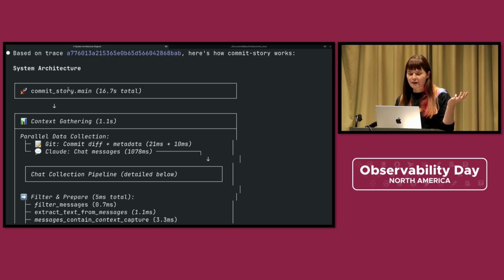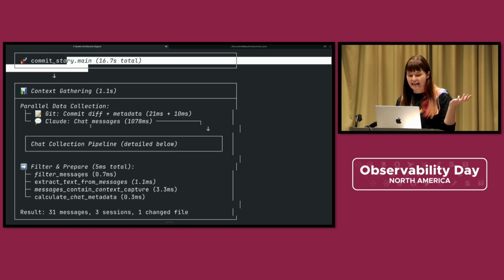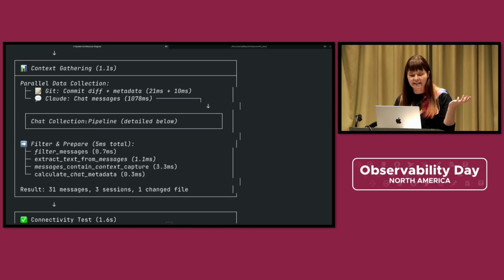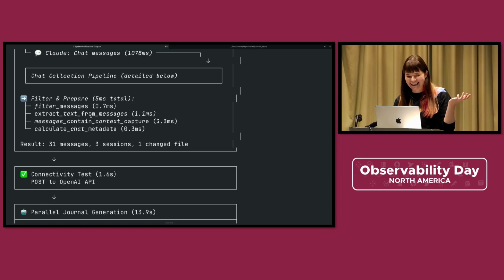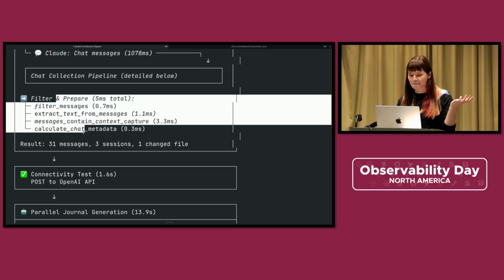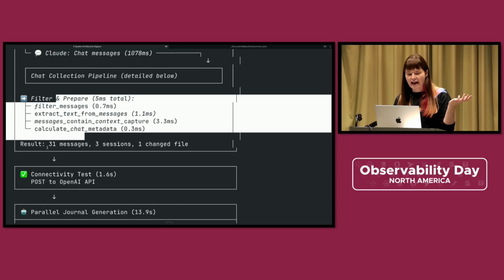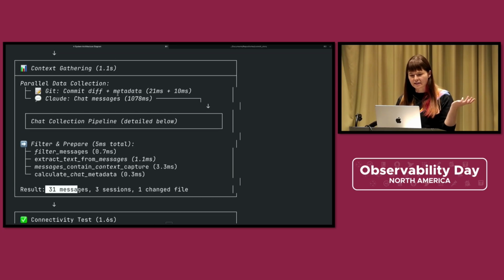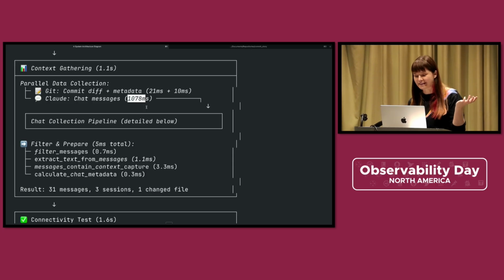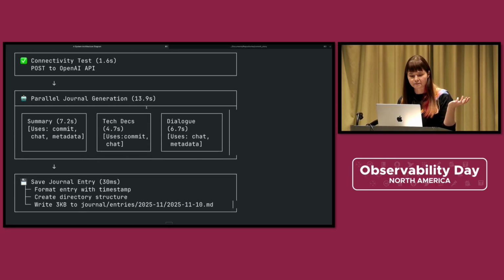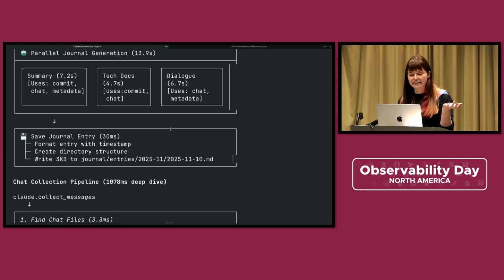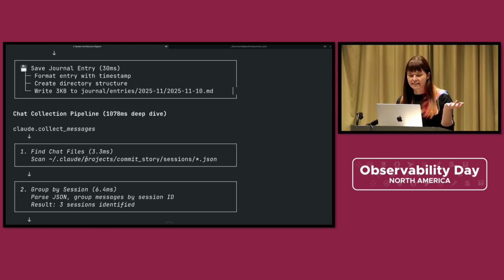You can see the commit story main. We can see it's gathering context. We can see it runs that. It does the filter and prepare of the messages. We have 31 messages as a result, and we can see it started with 1,078 chat messages because it's looking at everything on the machine. It's making those journal generation functions. It sees that. It understands how the saving is happening.